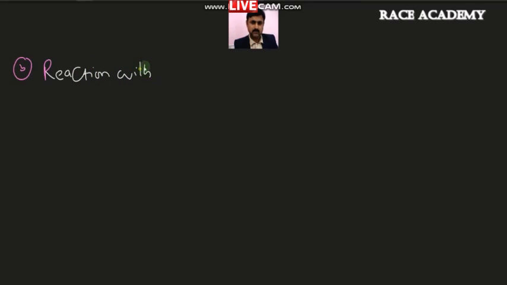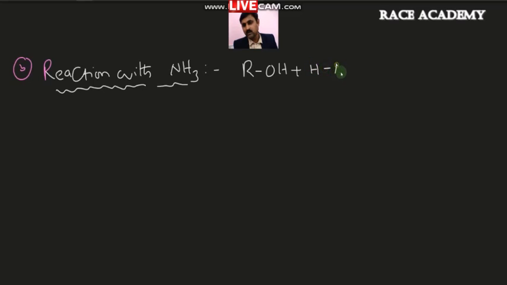with ammonia. You know, ammonia is NH3. Ammonia is a base. These alcohols are weak acids. If you treat alcohols with ammonia, definitely the reaction takes place with the removal of water, NH2.